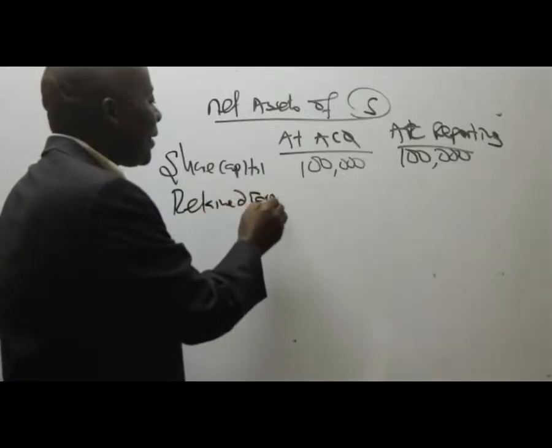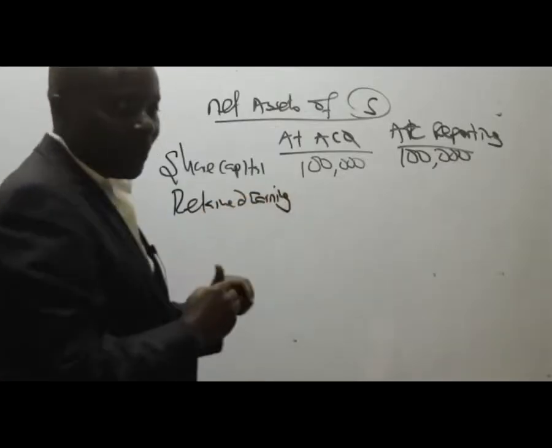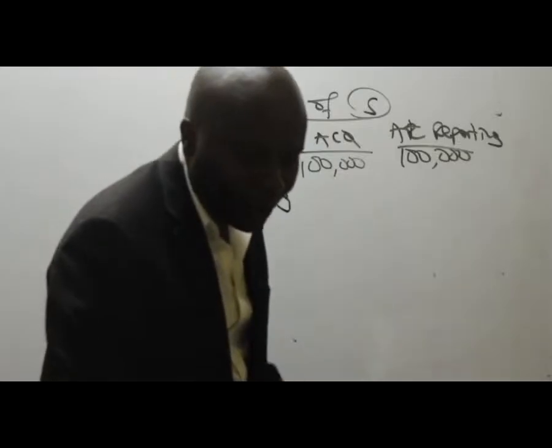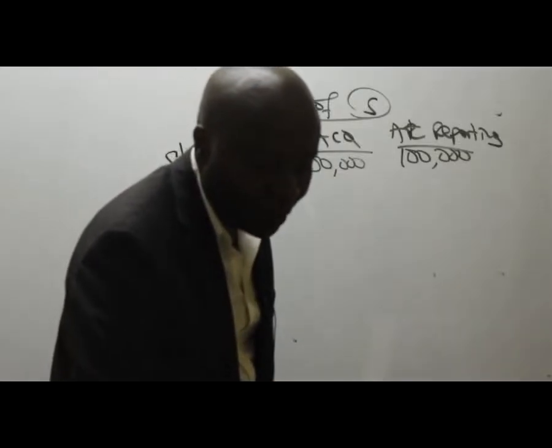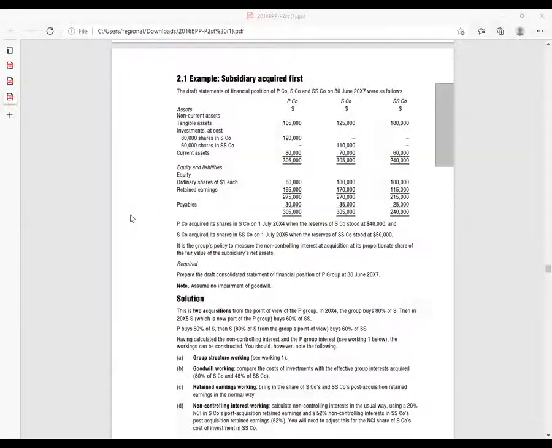Retained earnings, ladies and gentlemen, what do we have here? These are retained earnings at reporting for S. For S at reporting, retained earnings is 170,000.